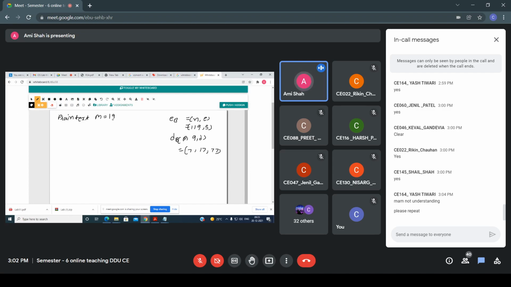Now here M equals 19, this plain text is given to you. Now what is the encryption algorithm? See here, the encryption equation is M raised to E mod N. Now what is my M value? That is 19. And what is the E value? That is 5. And what is the N value? N is 119.